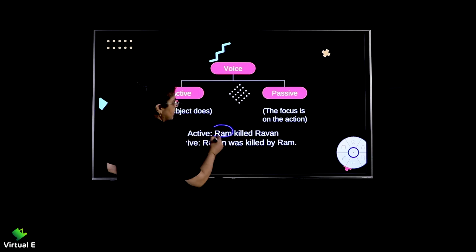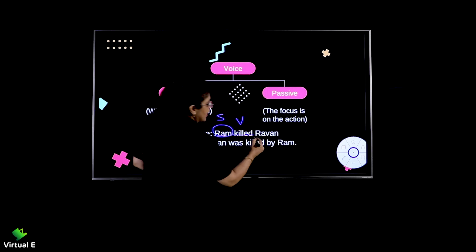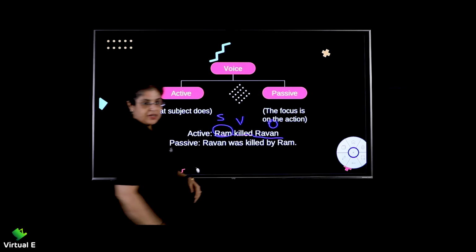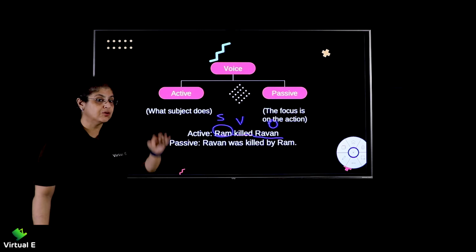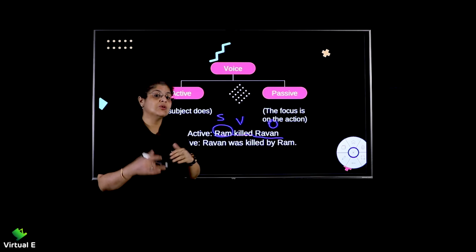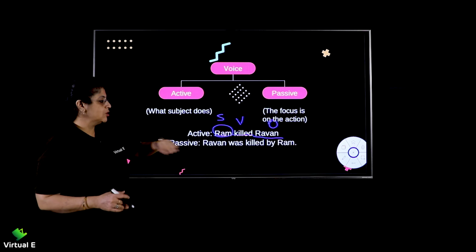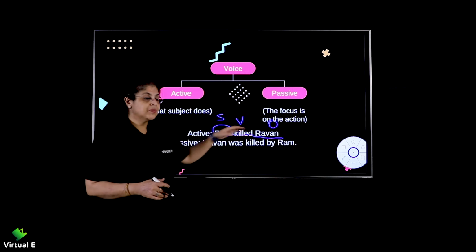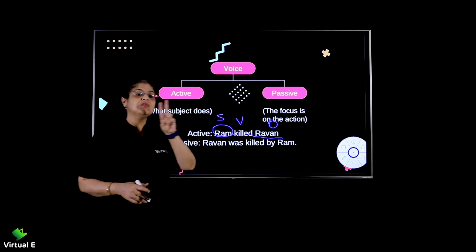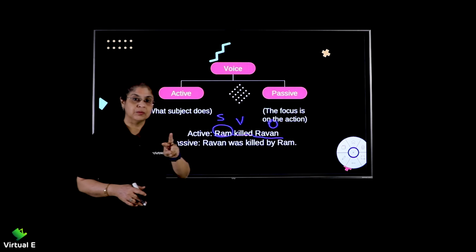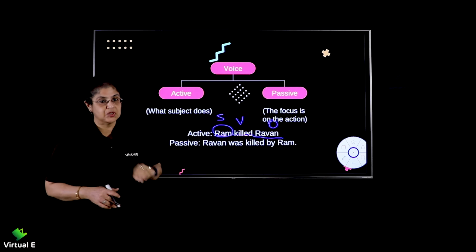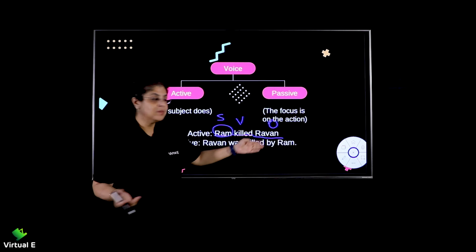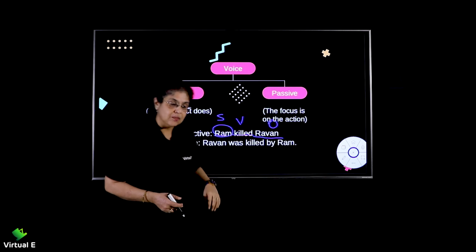So here you see Ram is the subject, killed is the verb, and Ravan is the object. Okay, so subject, verb, object. This is very important for you to understand. Just in case you don't know how to get the object, I'll tell you that. Ram killed what? Ram killed whom? You have to ask two questions, what or whom. If you are getting the answer to any one of them, that becomes your object. So we are getting here, Ram killed whom? Ravan. So Ravan is the object.